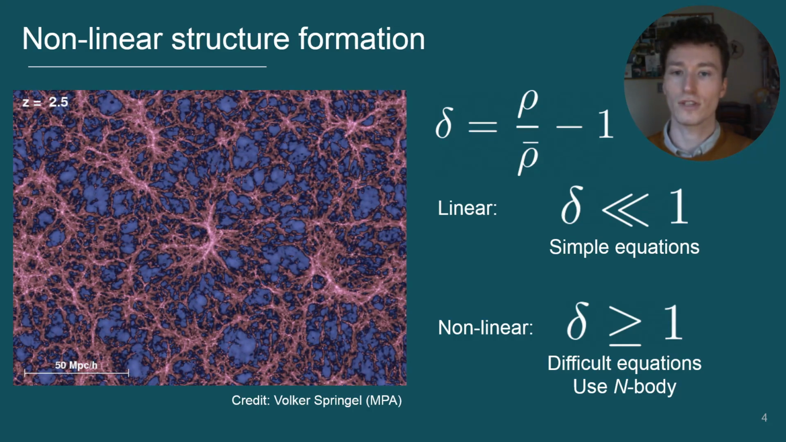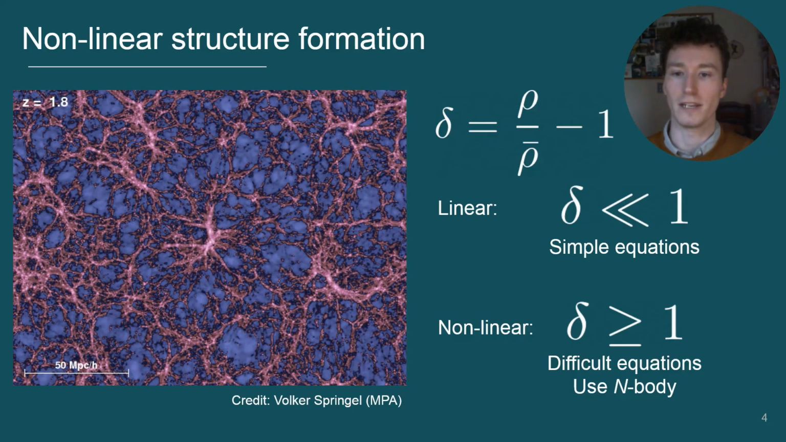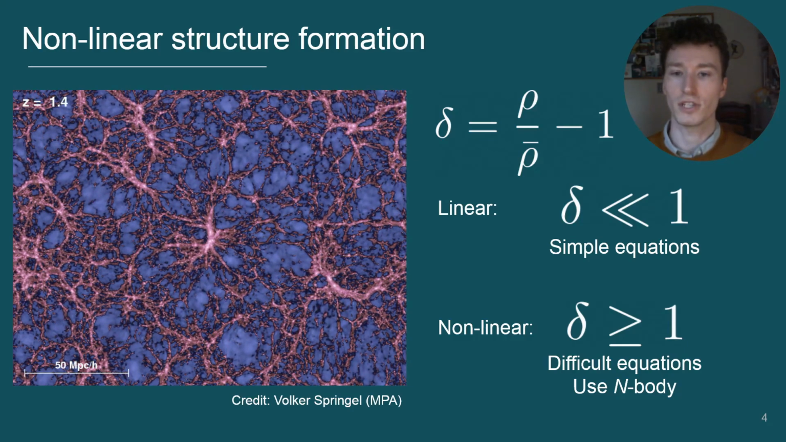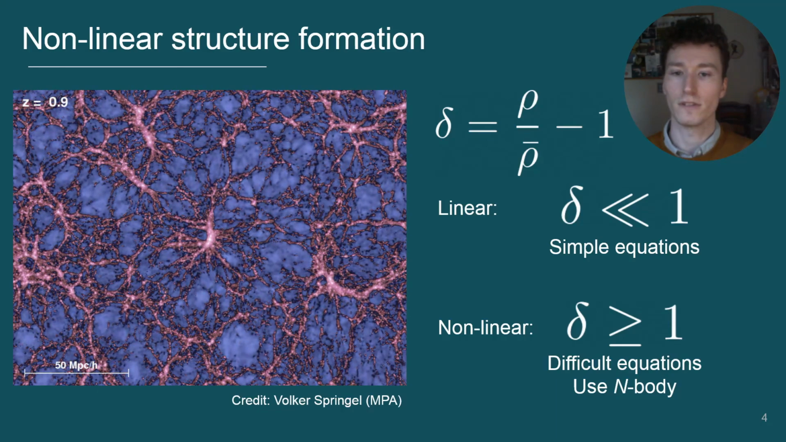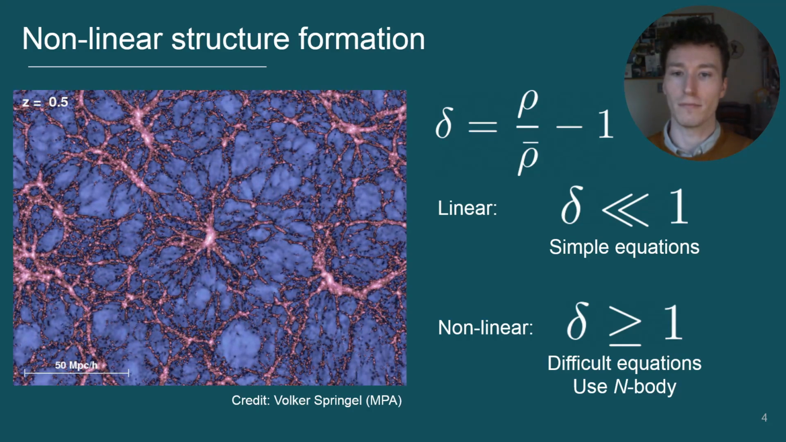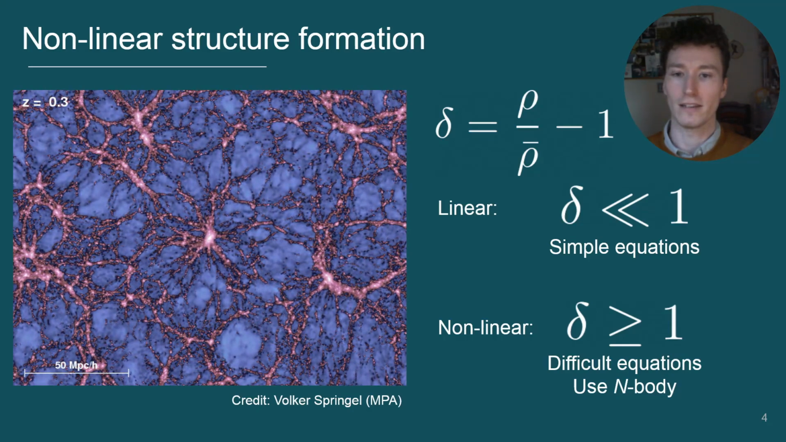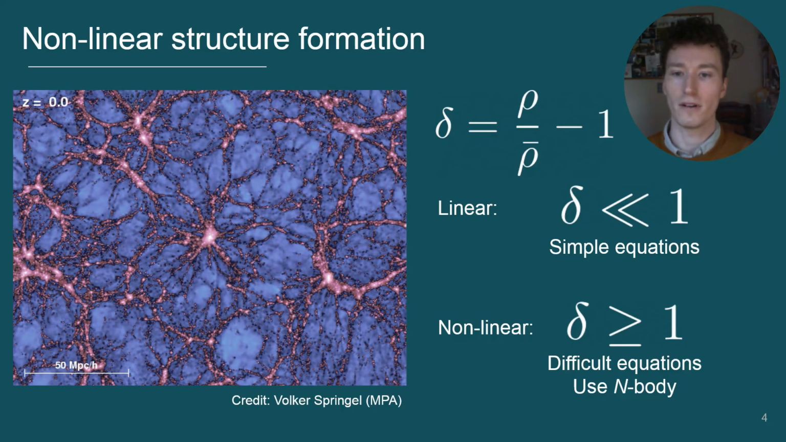However, as structure forms, the density perturbations become large, and we must treat them as being nonlinear. In this regime, the equations of structure formation are more complicated and are typically solved using an n-body simulation. In the quasi-linear regime, between the linear and nonlinear, it may be possible to use higher-order perturbation theory. However, the limits of validity will still need to be verified by comparing the predictions against n-body simulations.